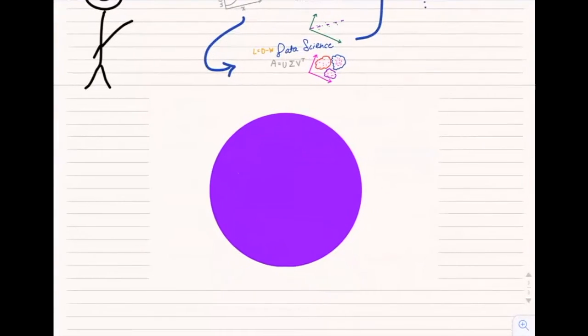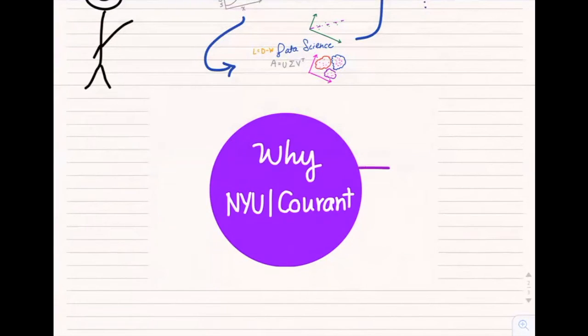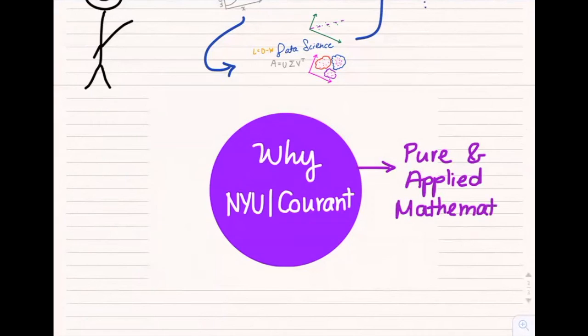Of course, Courant is a leader in mathematics research, and this program particularly appeals to me because it marries so many aspects of mathematics. Because Courant houses both applied and pure mathematics and is closely affiliated to the computer science department, I think I'd have the flexibility to learn about many different topics. Something else that really appeals to me about Courant is that after speaking with current students and alumni, I've learned that the institute has a collaborative environment.